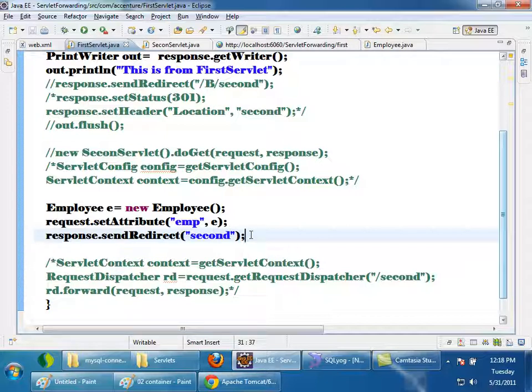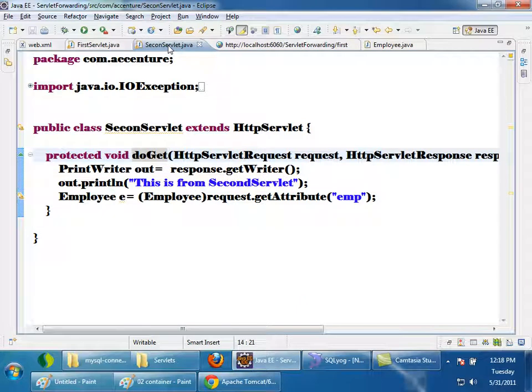When redirecting, the browser is making a fresh request to the second servlet. A fresh request means this request object is different. So if I call getAttribute on that object, it's a new request object, not the same request object as the one in the first servlet. So this attribute will not be there. It will return null.